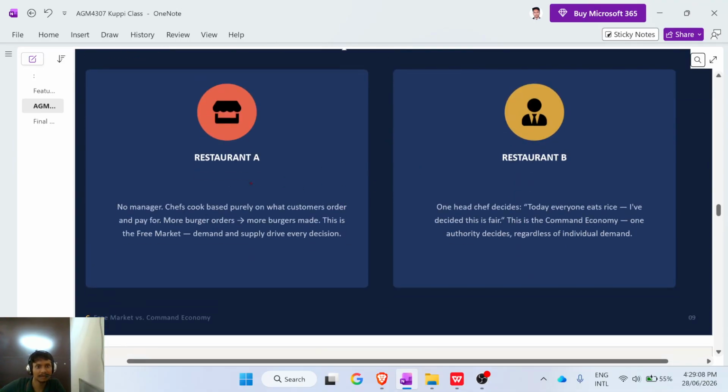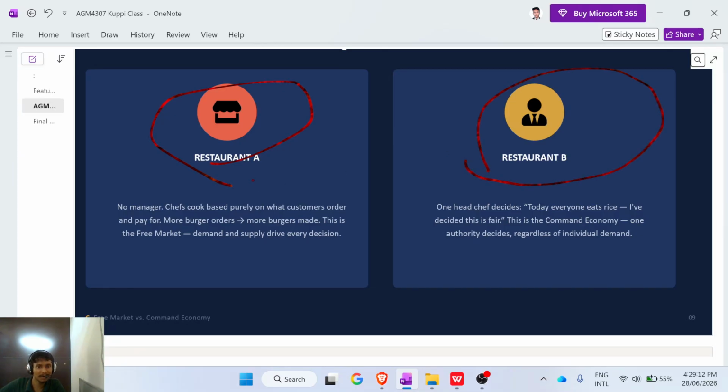Here is a small example. There are two restaurants, restaurant A and restaurant B. Restaurant A is like a free market economy. There is a chef who will cook many foods according to customers' needs.